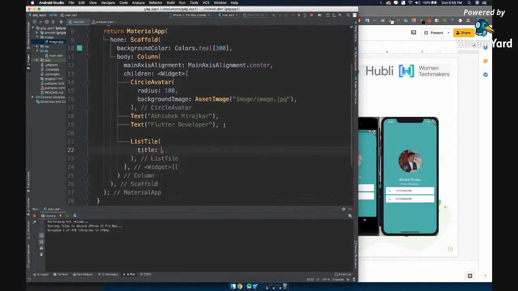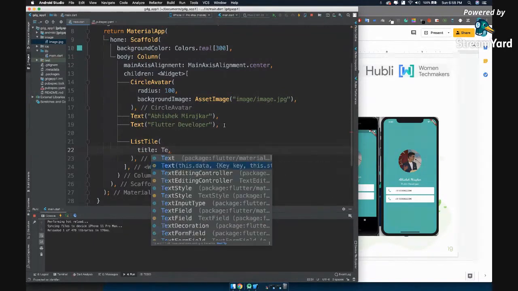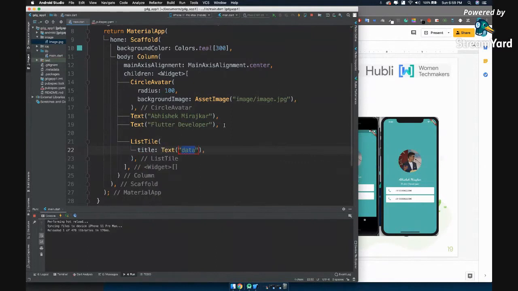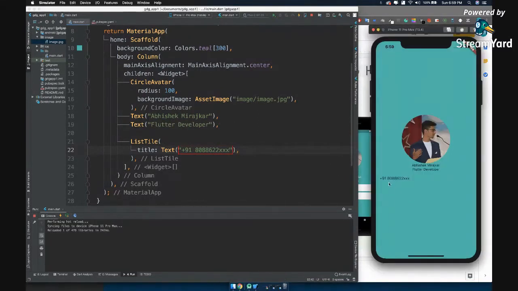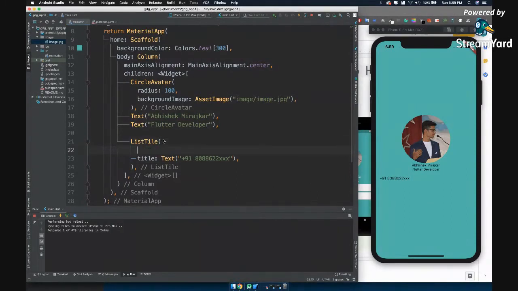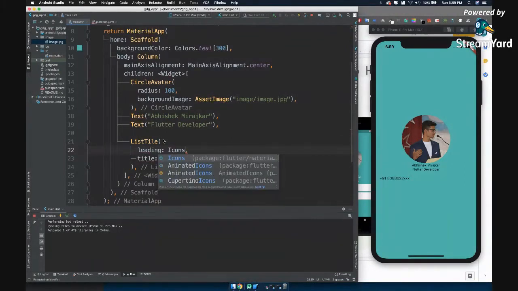Let's write title first. In the title we'll pass a text. Okay, let's add my phone number, that is +91 80888622. All right, so I know you can see it here, but it's all right. Yeah, let's say hot reload. Oops, I missed this. Now you can see I have it here, right? But we also need to add an icon. List tile will also accept one more property, that is leading, and inside leading we'll add icons.